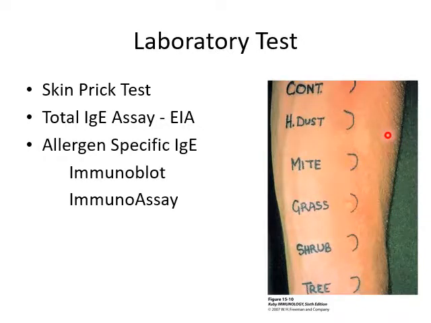So in the third test, we can identify allergen specific immunoglobulin E. The amount of IgE present for a specific allergen would identify the particular allergen responsible for type 1 hypersensitivity reaction. Various methods are available like immunoblot or immunoassay, by which we can identify such types of allergen.